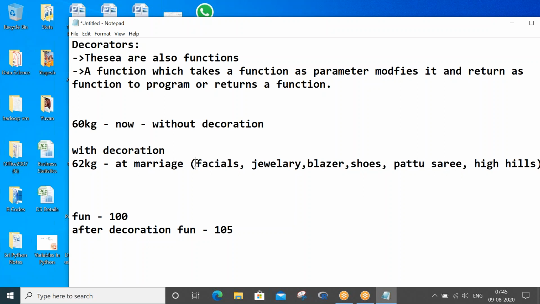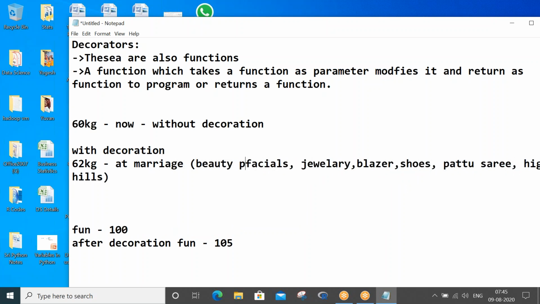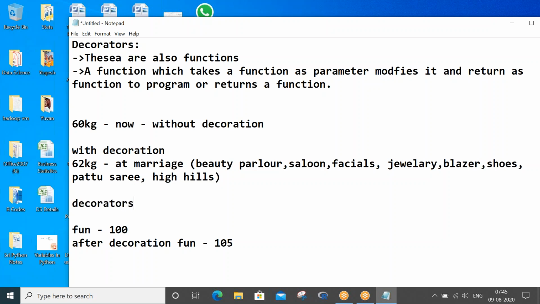Your beauty parlors or salons. Likewise for functions, we have decorators. Decorator is as good as a beauty parlor, just for your understanding.